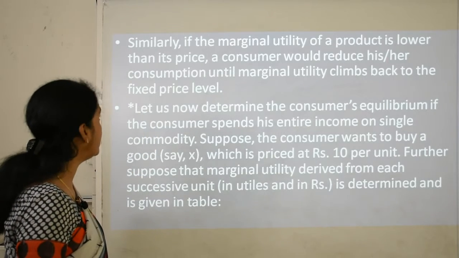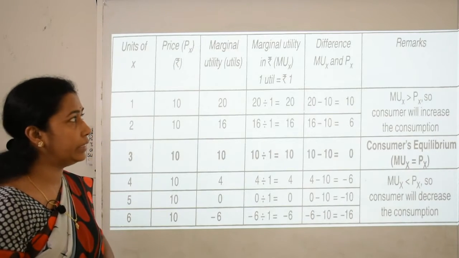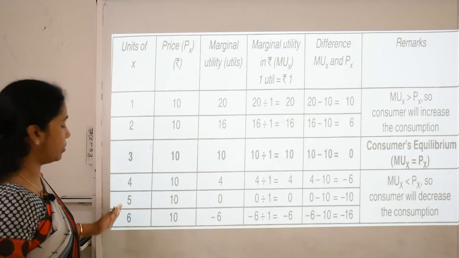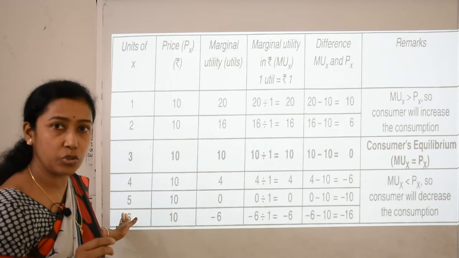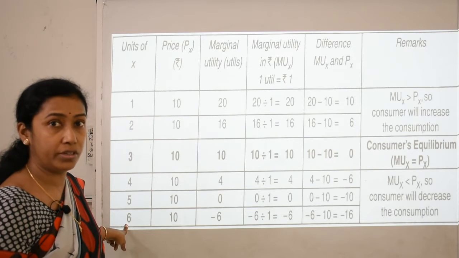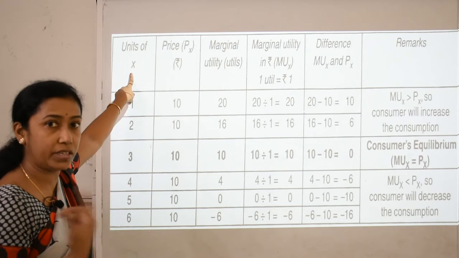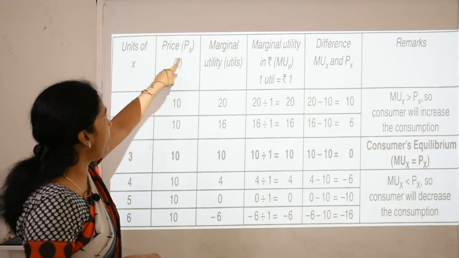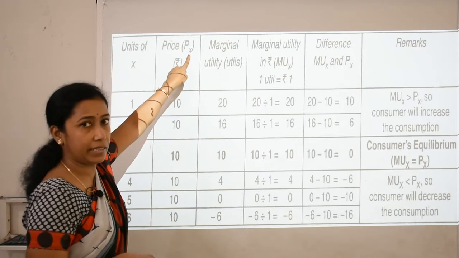Now we will go with the table, then you will surely understand it in a better way. You can see these are the units which the particular consumer consumes. That means he consumes at least 6 units of that particular commodity. And what is the commodity? It is X. We assume that it is X. The second column is the price of X in rupees.